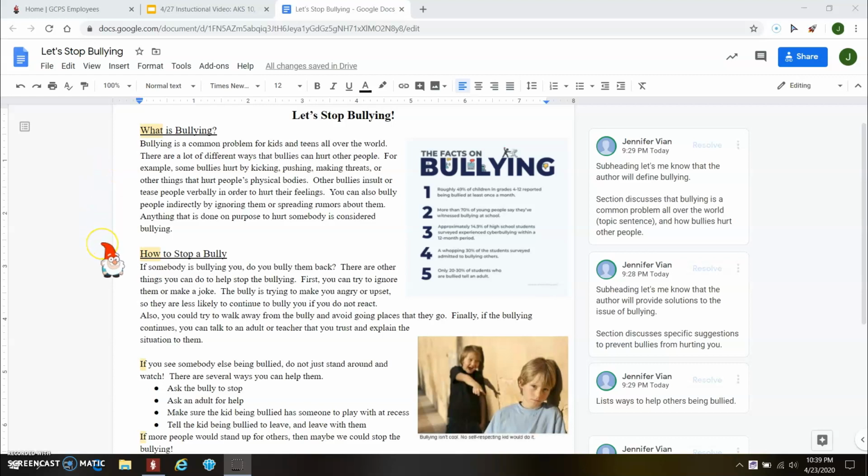Our second subheading, how to stop bullying. If somebody is bullying you, do you bully them back? There are other things you can do to help stop the bullying. First, you can try to ignore them or make a joke. The bully is trying to make you angry or upset, so they are less likely to continue to bully you if you do not react. Also, you could try to walk away from the bully and avoid going places that they go. Finally, if the bullying continues, you can talk to an adult or teacher that you trust and explain the situation to them. If you see somebody else being bullied, do not just stand around and watch.